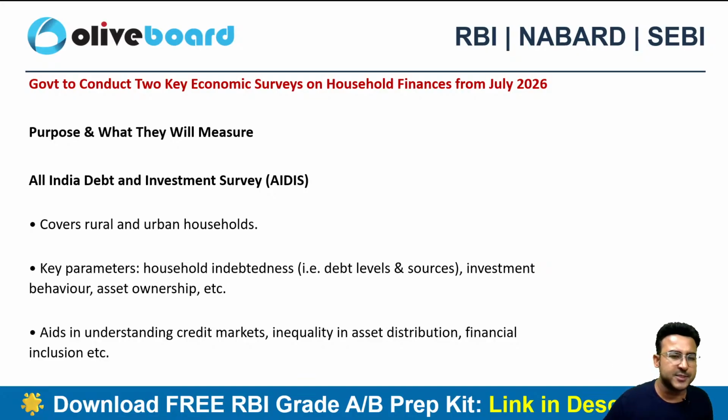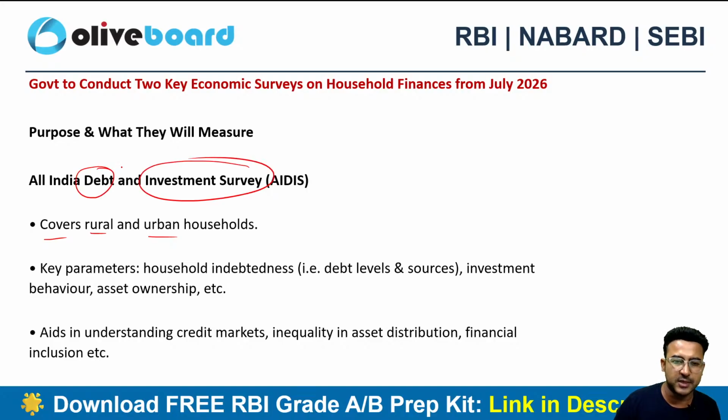Now what is the purpose? The first one's purpose is to cover the rural and urban household. What is the debt position? What is the investment position of the urban and rural household? So the key parameters will be household indebtedness, कितना आप डेट में हो, investment behavior क्या है, asset ownership क्या है, किस किस तरह की asset classes hold कर रखी है and so on.